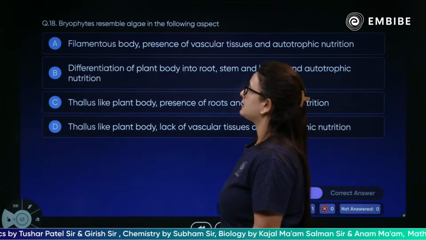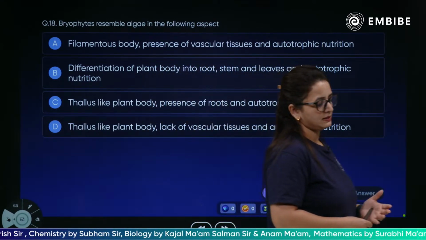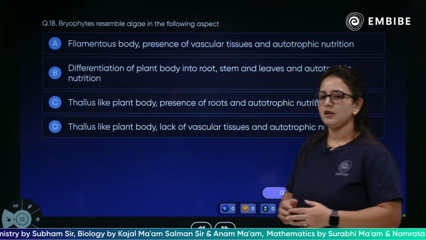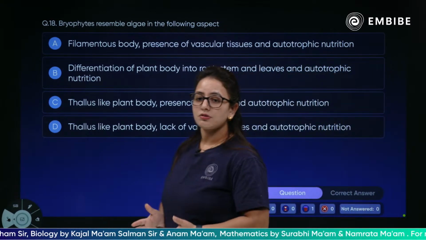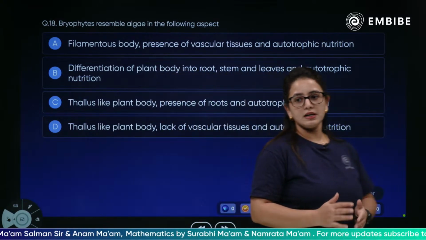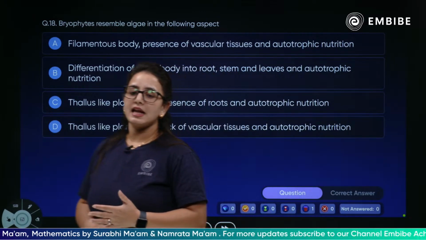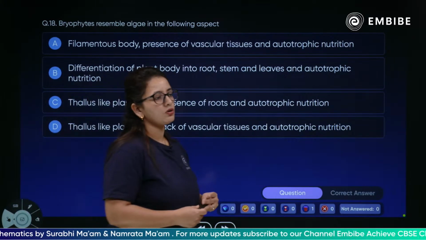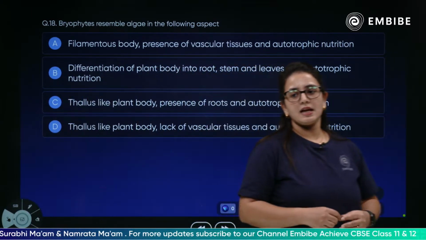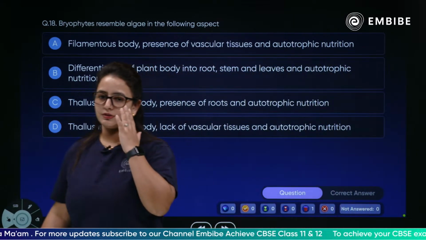Filamentous body, presence of vascular tissue, autotrophic nutrition; differentiation of plant body into root, stem and leaves and autotrophic nutrition; thallus-like plant body, presence of roots and autotrophic nutrition; thallus-like plant body, lack of vascular tissue and autotrophic nutrition.